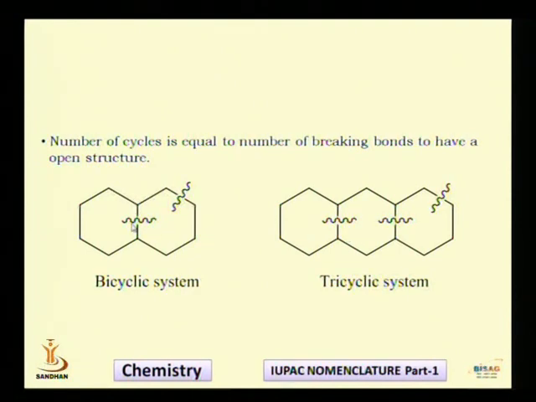So that's why this system is called a bicyclic system, while this system is called a tricyclic system, because we needed breaking of three bonds. Here we needed breaking of two bonds. So in this way, you can decide what is the system, whether it is bicyclic, tricyclic, tetracyclic, like that.